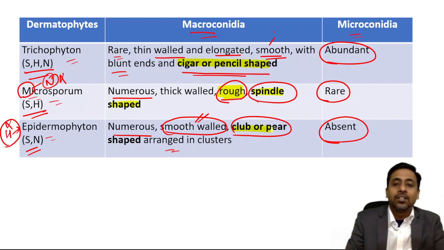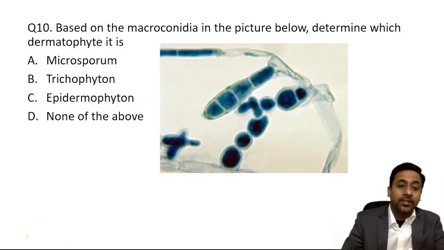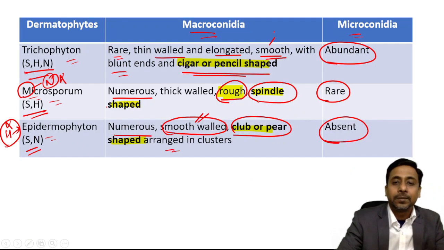So what is the image in the question? If you see, it is club shaped, and also the surface is smooth. Surface is smooth and it is club shaped. So what is it? It is Epidermophyton. So the answer to this question is Epidermophyton.